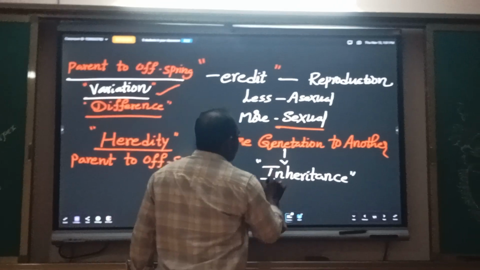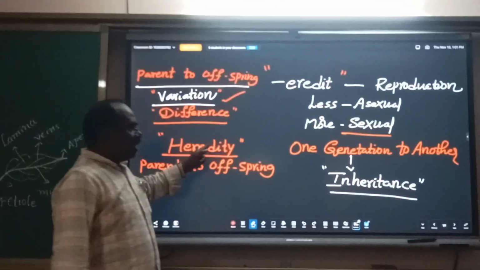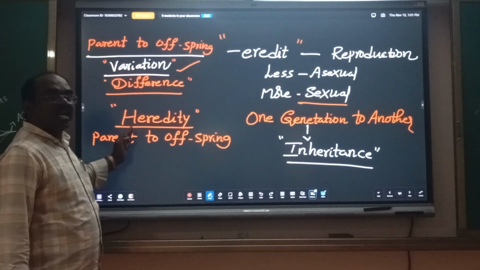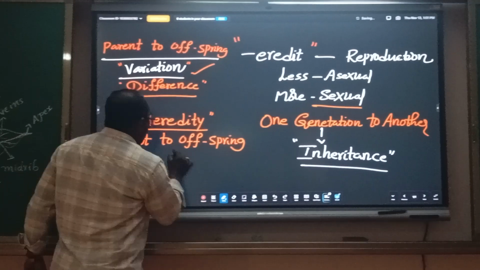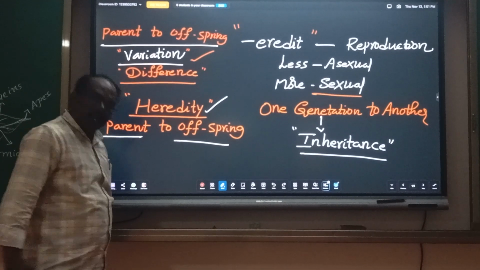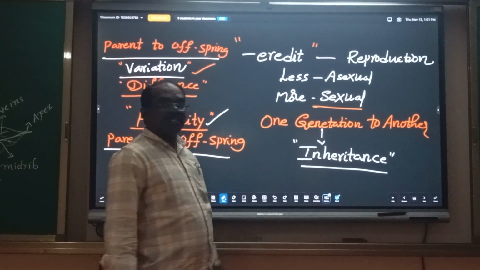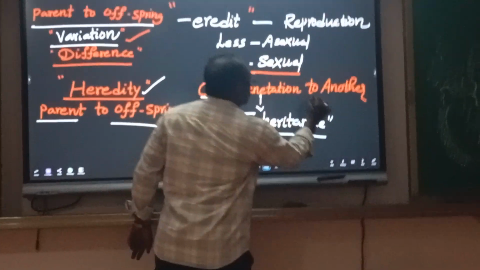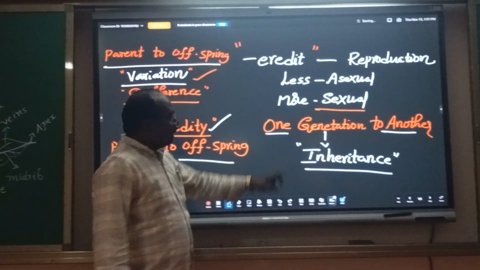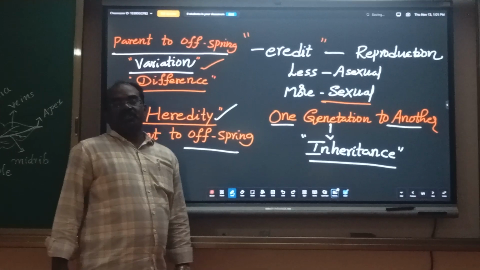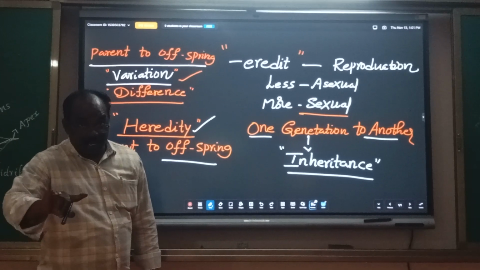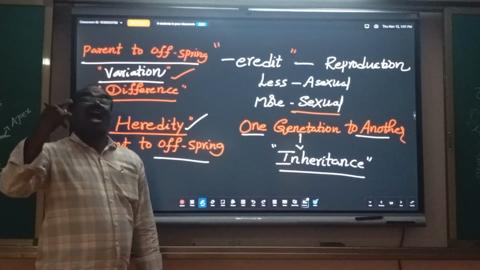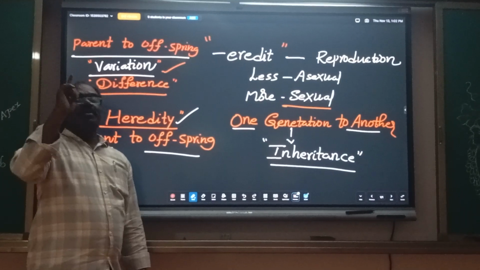Keep it in your mind, my dear students. Heredity, inheritance. What is meant by heredity? The characters or traits passed from parent to offspring is called heredity. What is meant by inheritance? The characters or traits passed from one generation to another generation is called inheritance. By heredity and inheritance, characters or traits are ultimately transmitted.